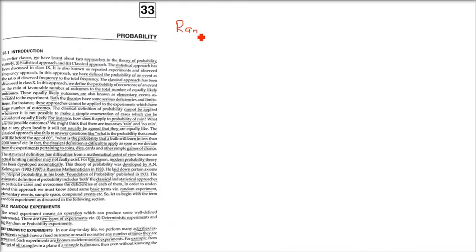So first things first: the random experiment. That is, there is no order. You don't know. For example, from 1 to 10, you want a random number. Sometimes 2 can come, sometimes 6, sometimes 9. So there is no prima facie understanding beforehand. The word experiment means an operation which can produce some well-defined outcomes. Random experiments are those experiments. What does it mean? These are operations which can produce some well-defined outcomes.